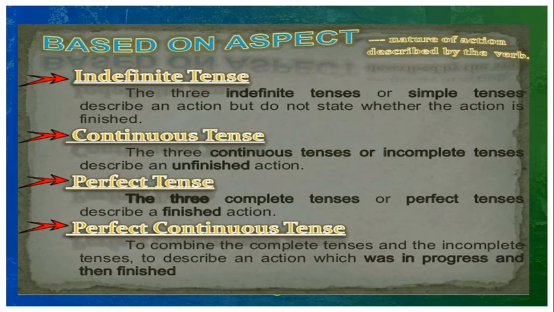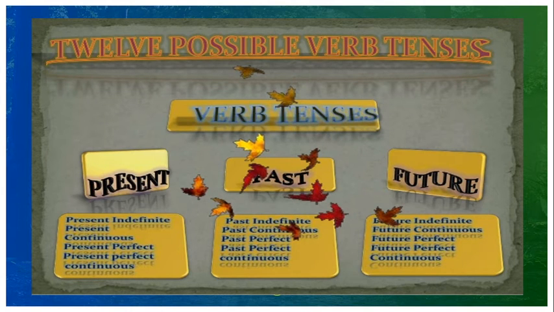Perfect continuous tense is used to combine the complete tenses and the incomplete tenses to describe an action which was in progress and then finished. So all the four forms of a verb are used in this way. All these four forms are common for the three tenses: present, past, future. Totally, there are 12 verb forms.